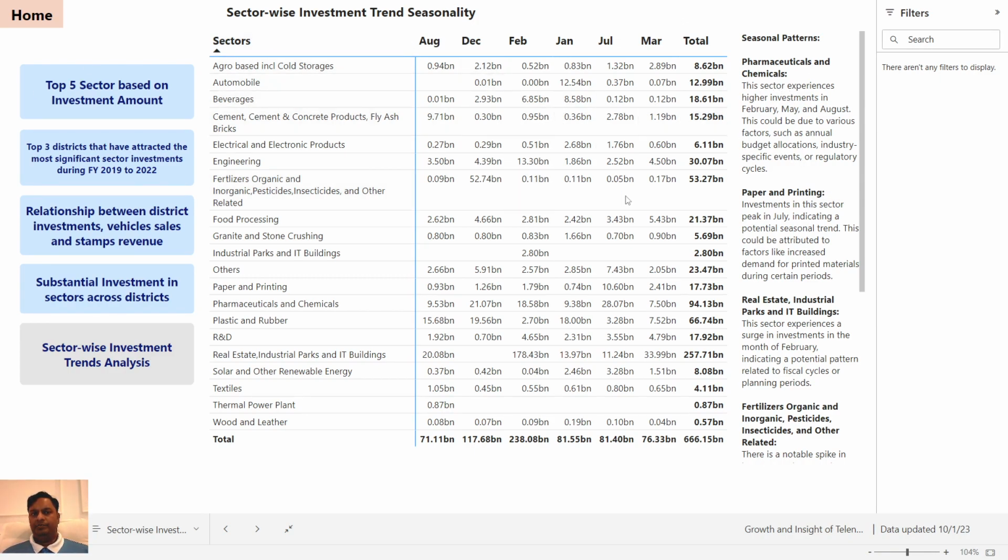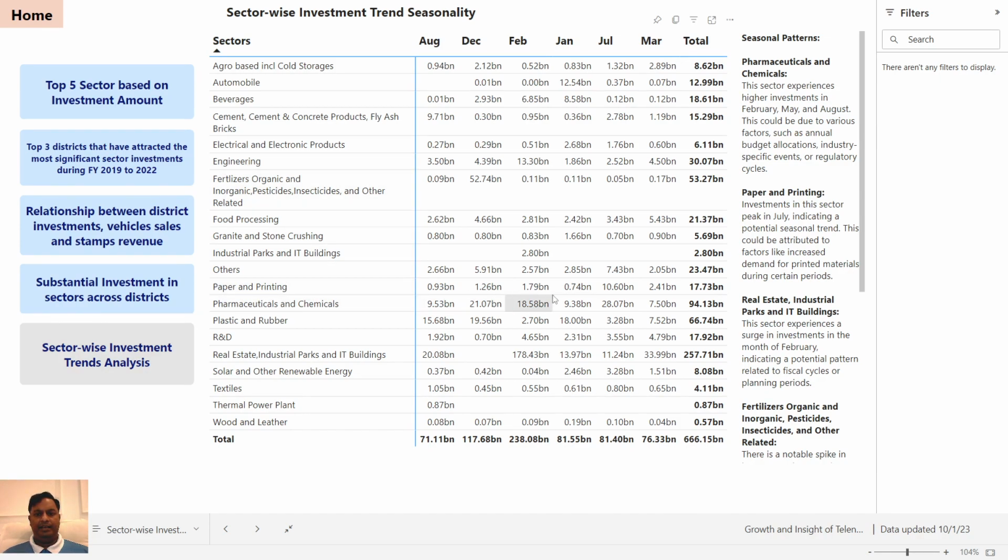So the pattern which we can understand is pharmaceuticals and chemicals. This sector experiences higher investments in February, May, and August. Right? This could be due to various factors such as annual budget allocation, industry specific events, or regulatory cycles.